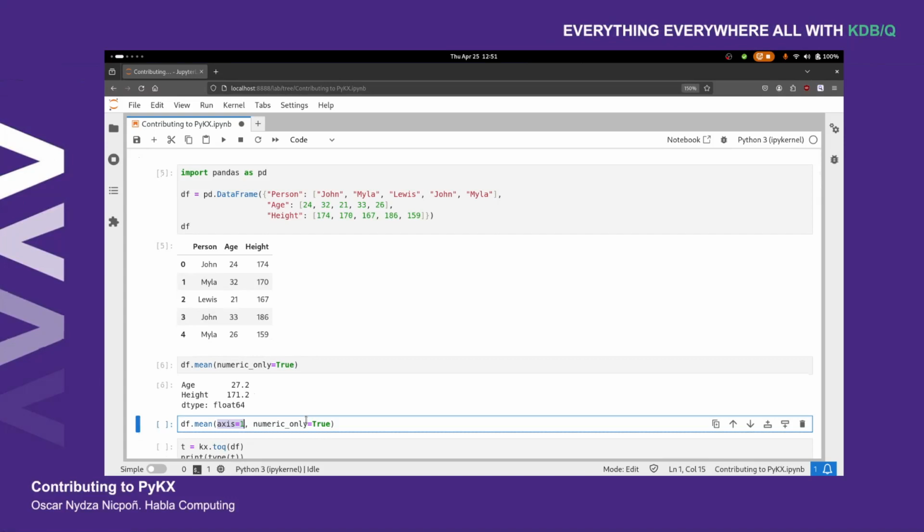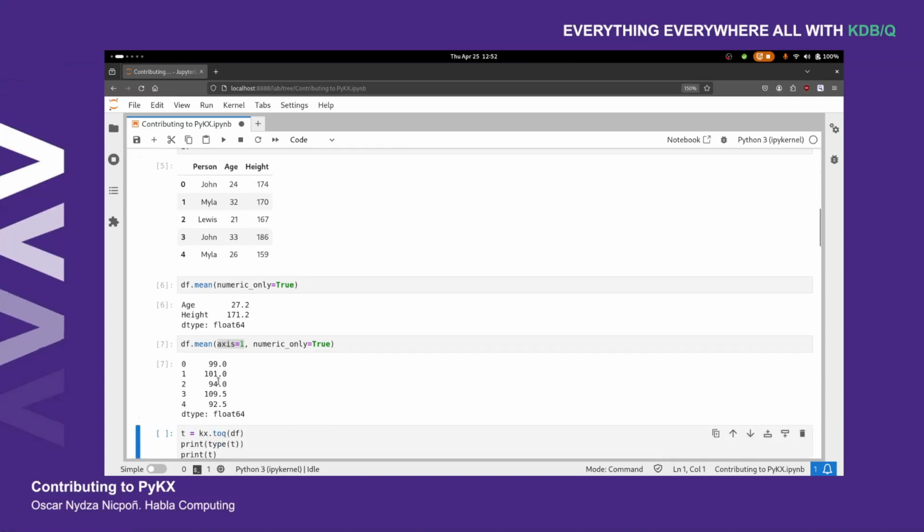Next up, we could do something like what is found on this cell, which is basically flipping the axis. What this does is that instead of calculating the average over the columns, it will calculate it over the rows. Okay, so in this case, it doesn't really make that much sense, but it will be calculating the average between each person's age and height. Okay, so if I run this, we can see that we get our result, and in this case the dictionary keys will be the index rows, right? So 0 all the way through 4.